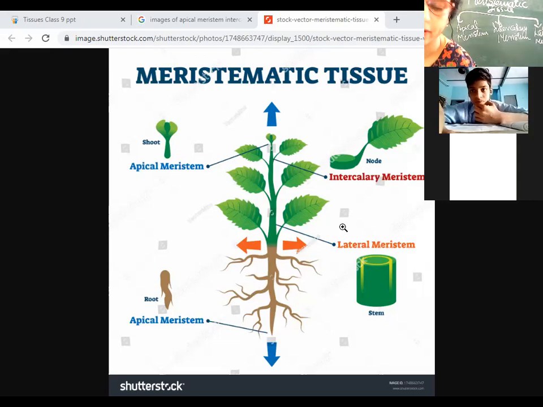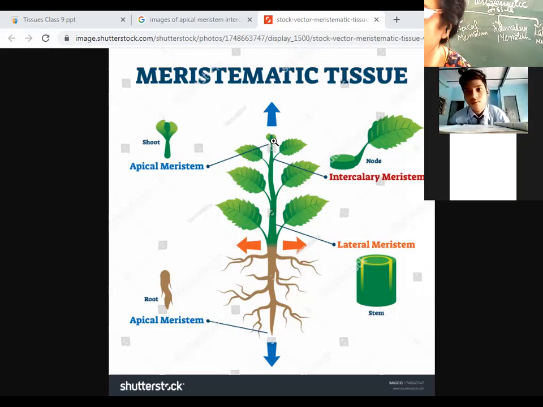Now we will be describing the apical meristem, which is found in the growing tips of the shoot, that is the aerial part of the plant, and in the growing tips of the root.